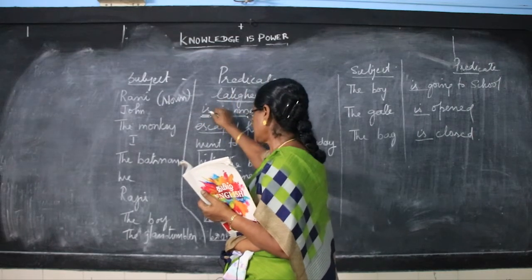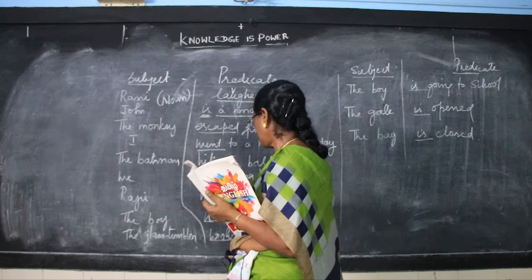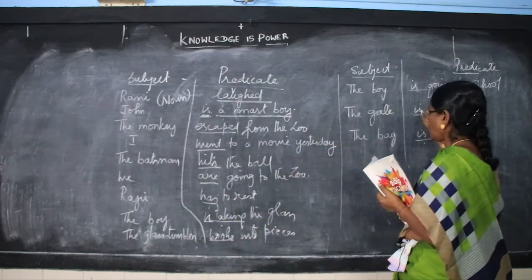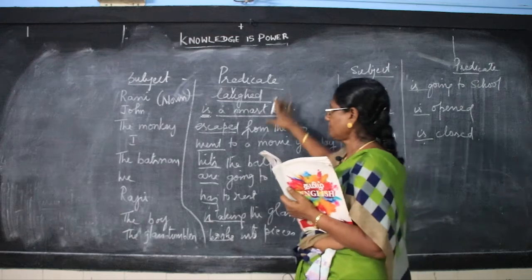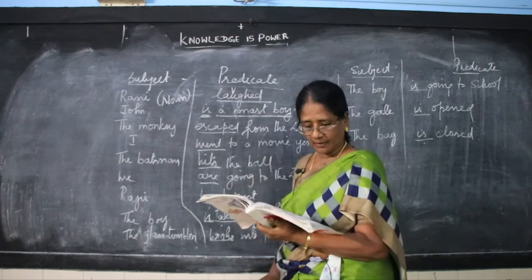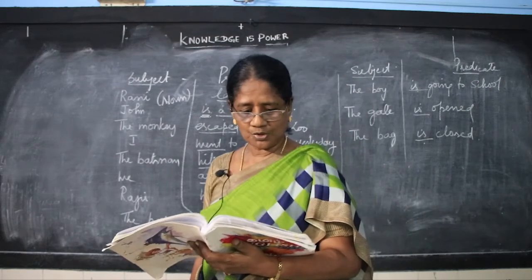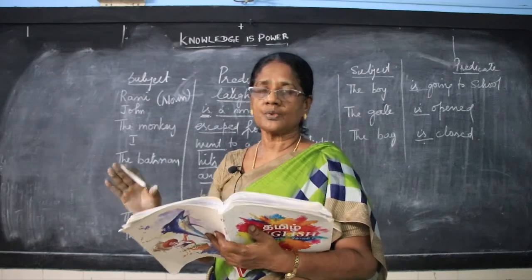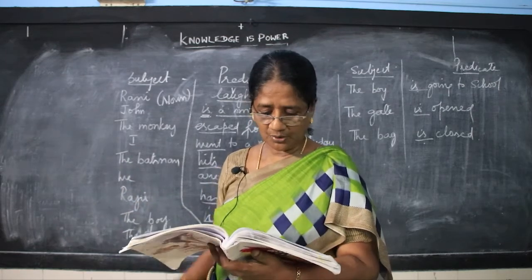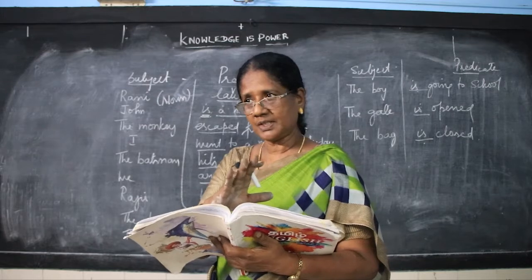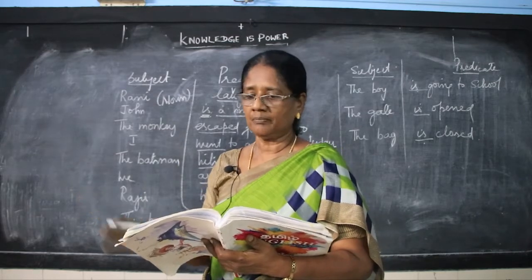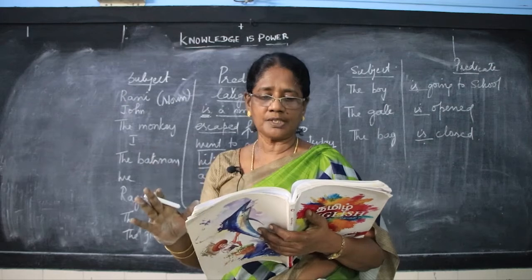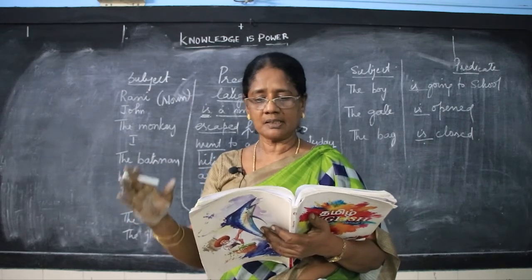Here the verbs are is, escaped, went, hits, are, has, is taking, broke, is. All these are verbs. So, the predicate part you are able to understand, we will do that now. We are going to the zoo. We is the subject, are going to the zoo is the predicate. Raju has to rest. Raju is subject, has to rest is the predicate. The boy is taking the glass. The boy is the subject, is taking the glass is the predicate.